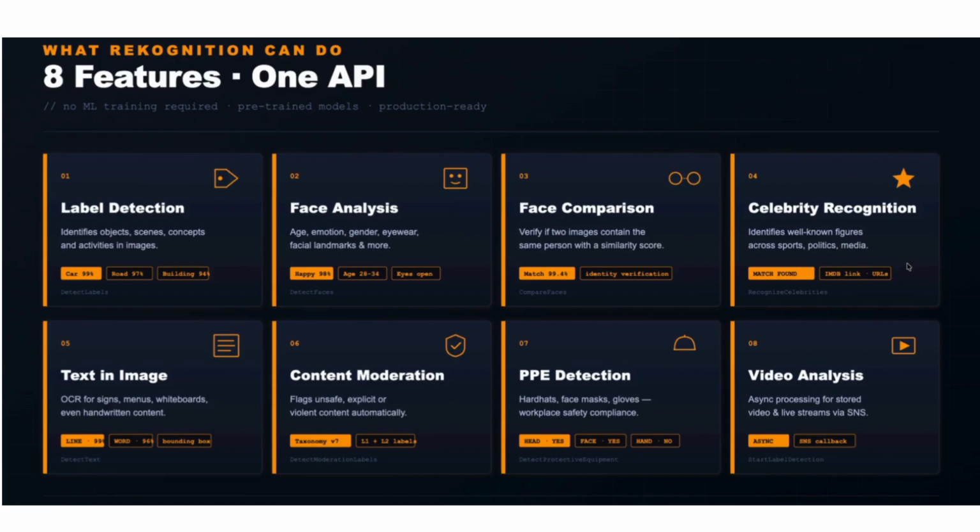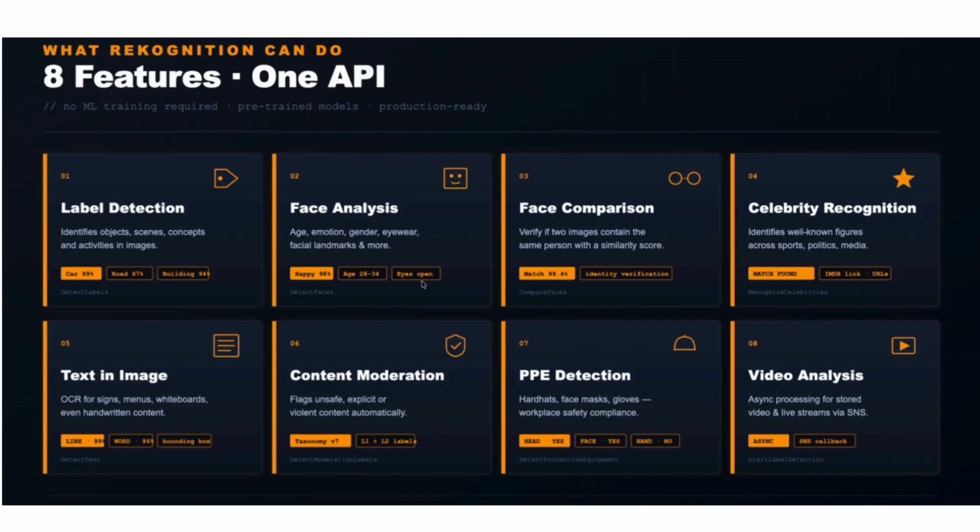The first one is label detection, which we just saw. It can identify objects, scenes, concepts, and activities in images, and give you the exact confidence score there. And the API is DetectLabels. So there are multiple APIs present for different use cases. The second one is face analysis to identify the age, emotion, gender, eyewear, facial landmarks, and more. So for that, we can use the face analysis API.